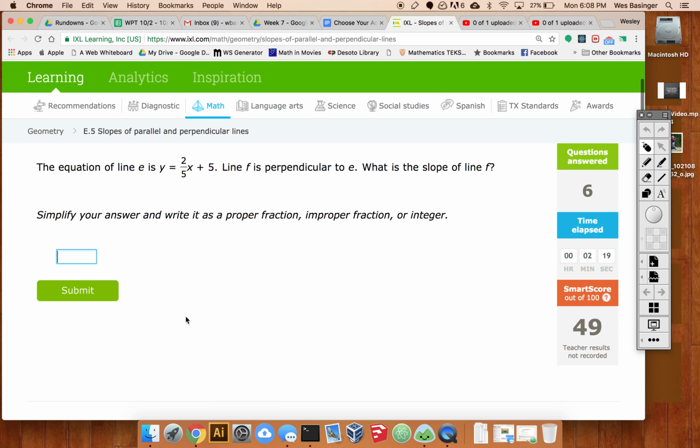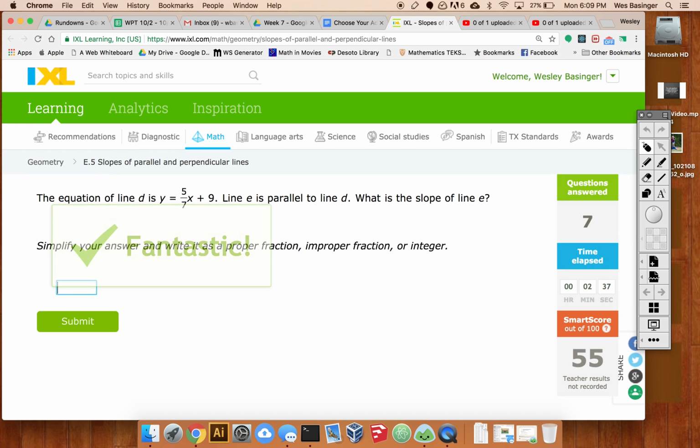So it's asking us, the equation of line E is y equals 2/5 x plus 5. We want perpendicular. So we're going to take this slope and make it negative because it started positive, and flip the 2/5 into 5/2. So that should take care of this. We're going to do parallel, same slope.